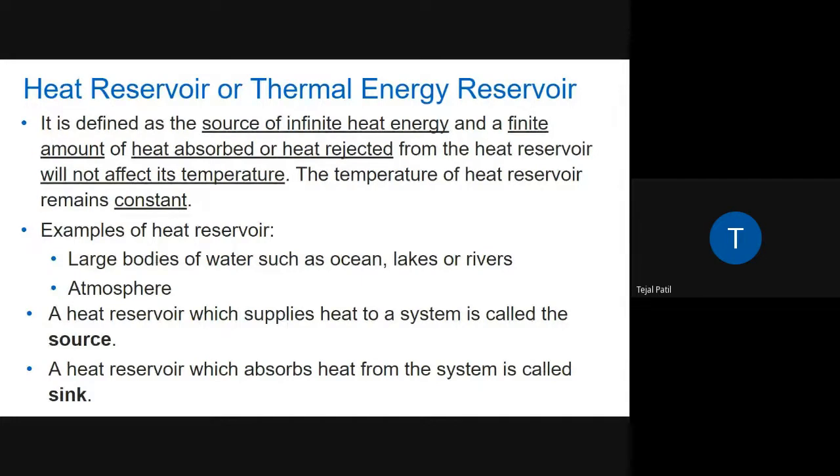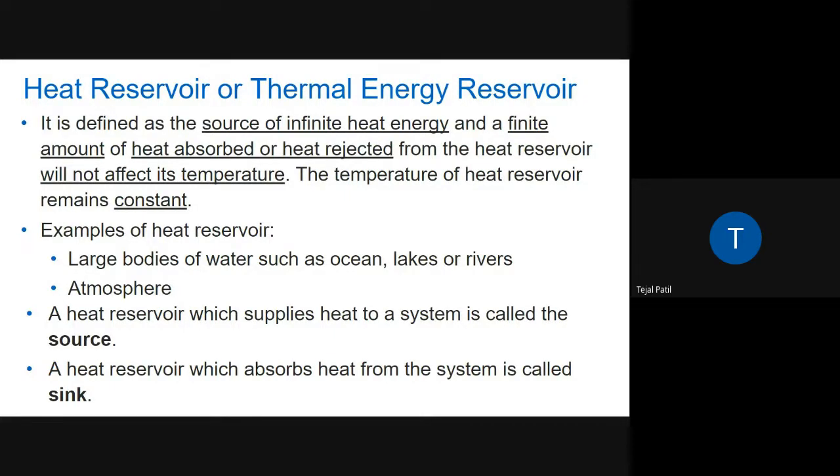You are adding heat to it. That means the reservoir is absorbing heat from that glass of water, but there will be no change in its temperature. Similarly, let's say you have a ball of ice, at a temperature of 0 degrees Celsius.